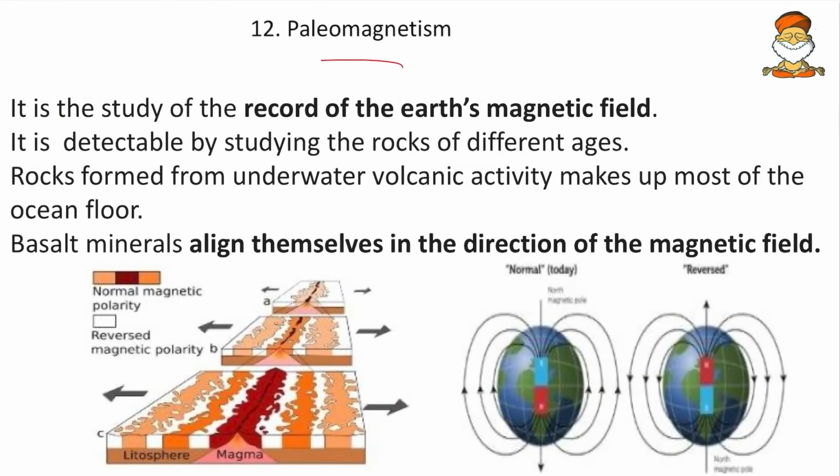And then paleomagnetism. Paleomagnetism is simply the study of the record of Earth's magnetic field, and we know that this Earth's magnetic field has been reversing. Say for example, from north to south, sometimes they have become south to north also. So how will we get to know that it is reversing? With the help of the magma deposition.